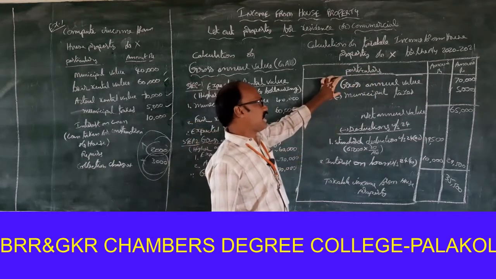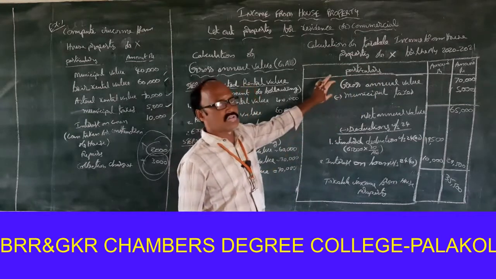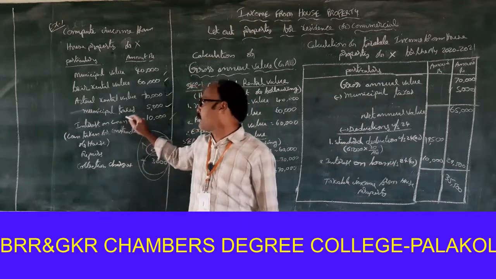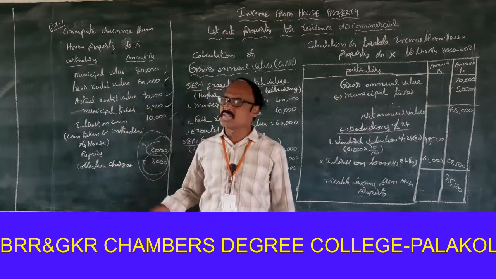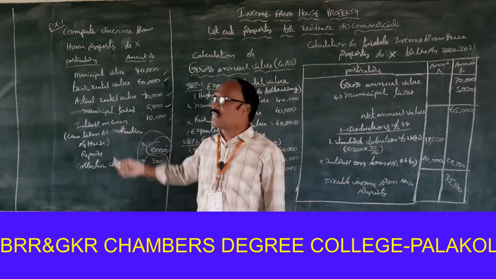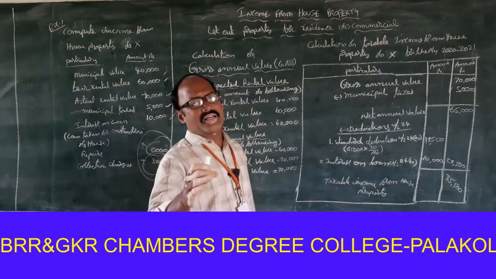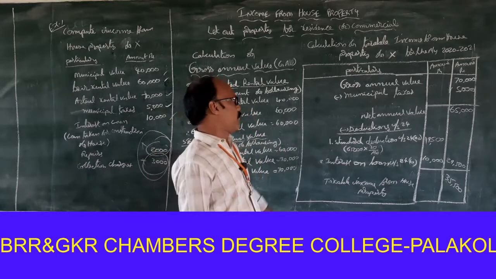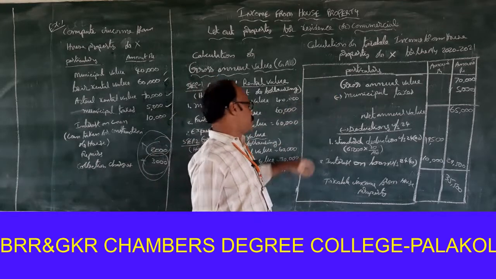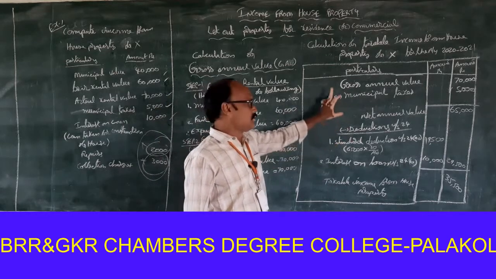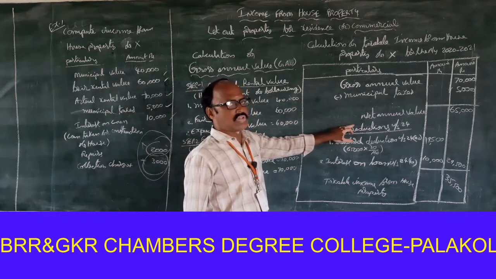Gross annual value 70,000 less municipal taxes 5,000. The municipal taxes are paid by the owner, not the tenant, because if no information is available on municipal taxes, it is automatically treated as paid by the owner. Then net annual value is 65,000.